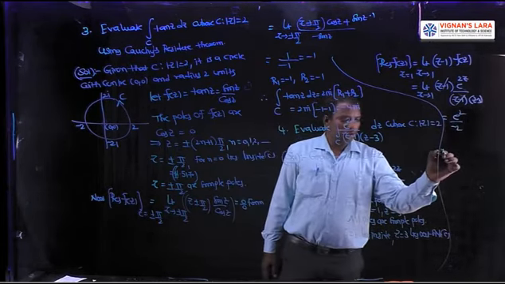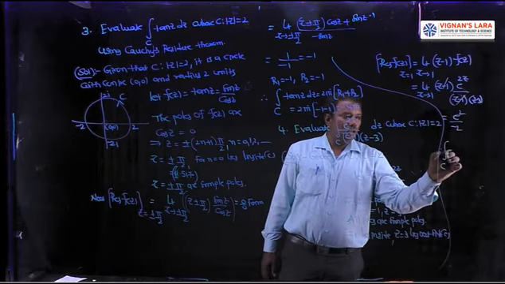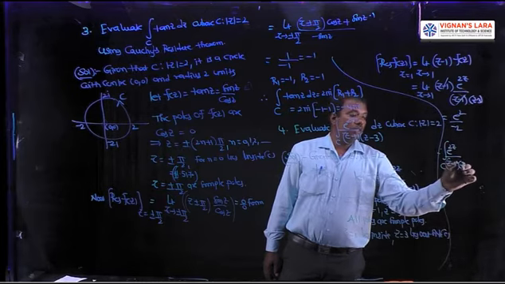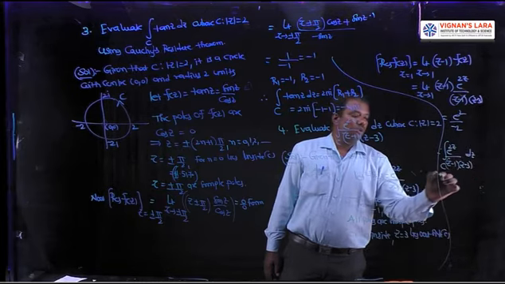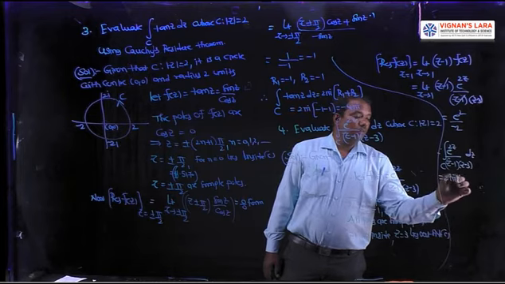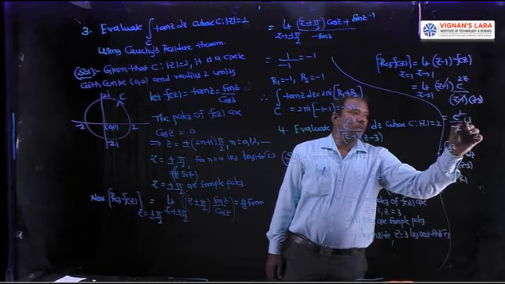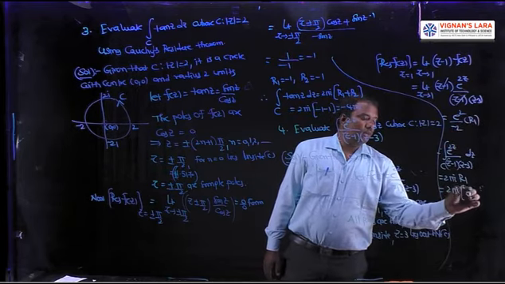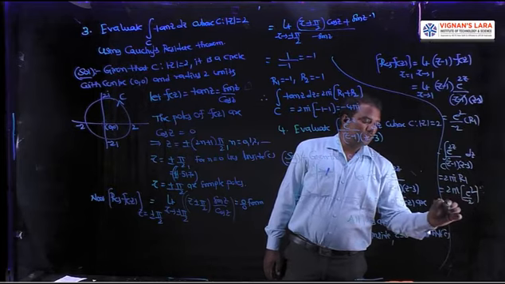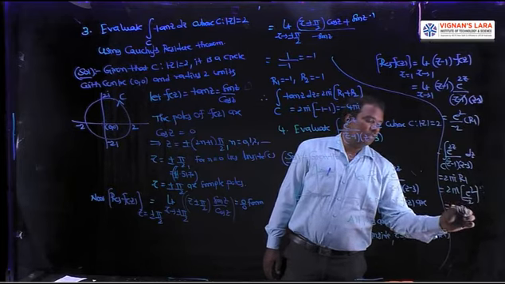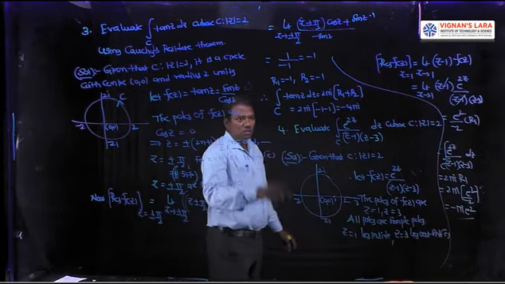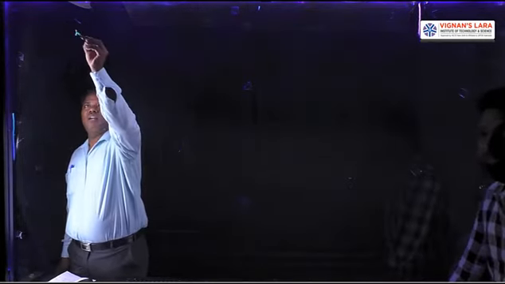Therefore, the integral over c of e power 2z by (z minus 1) into (z minus 3) dz is equal to 2 pi i into r1, only one residue. So its value is 2 pi i into e square by minus 2. The answer is minus pi i e square. That is the evaluation of this integral. Now I am going to explain another problem.